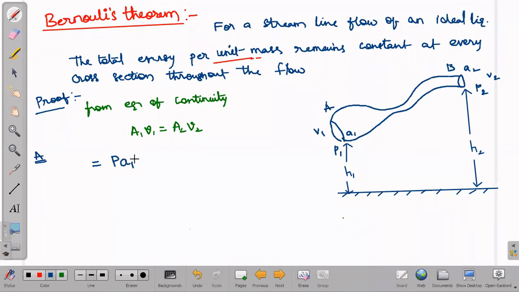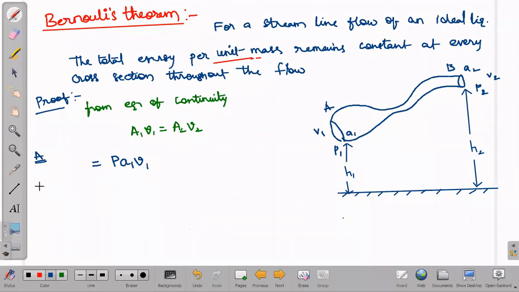Displacement I am considering in terms of speed because I have mentioned per unit time. So per unit time, speed and displacement become equal, as we have seen in the equation of continuity also. V is equal to x by t when t is equal to 1, so v and x become equal. So this work done can be taken as pressure into area, which is force, and v is our speed, which is displacement per unit time. Now P A1 V1 is the work done per second at cross sectional area A1.